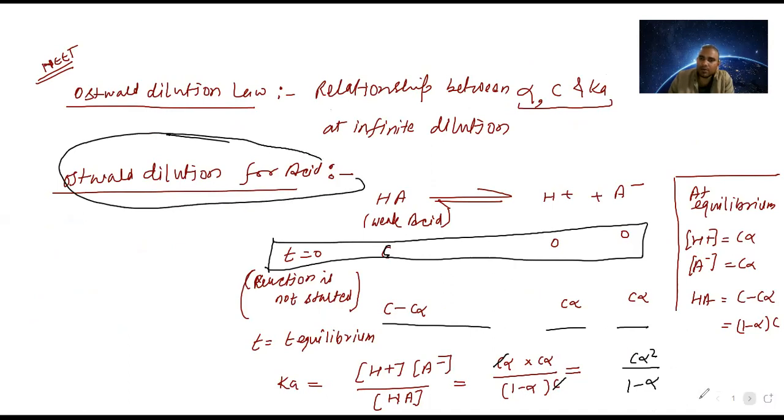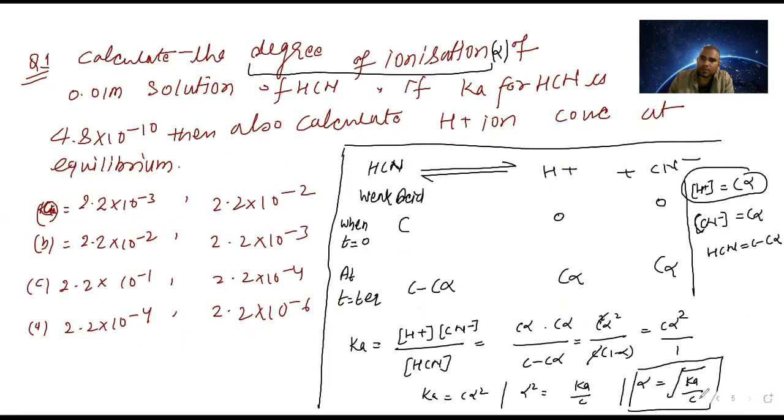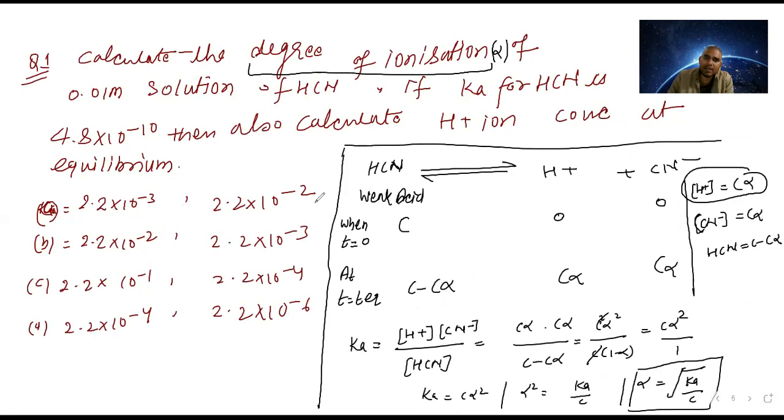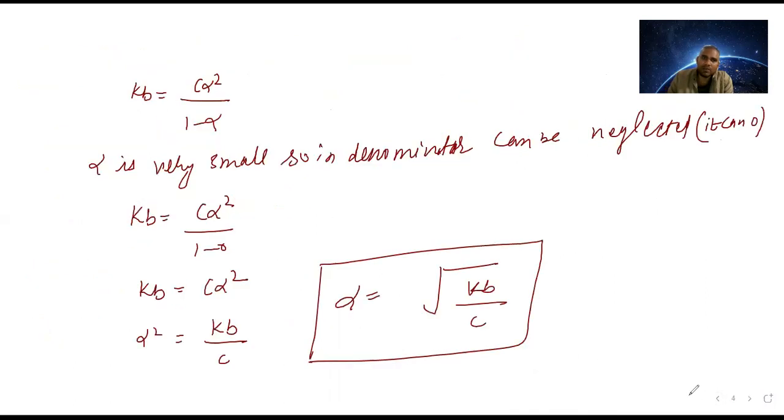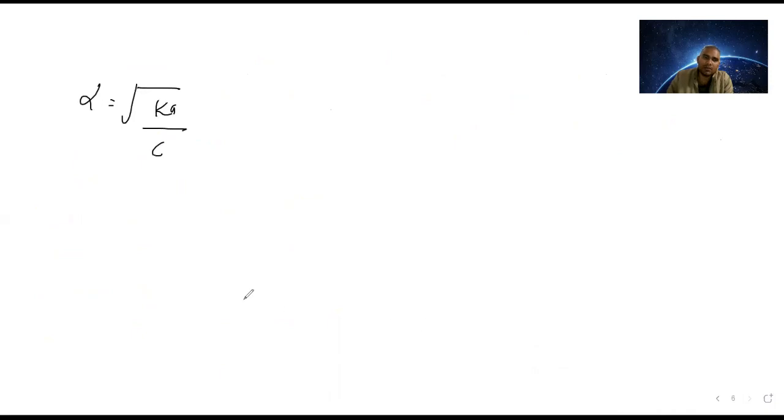Now let us try to apply this on the problem. So we got alpha is equal to root of Ka upon C. You see, they have given both things. See, calculate the degree of ionization of 0.01 molar. 0.01 molar means concentration they have given. So C is equal to 0.01 molar. One thing we got. So what is left now? Ka is left.